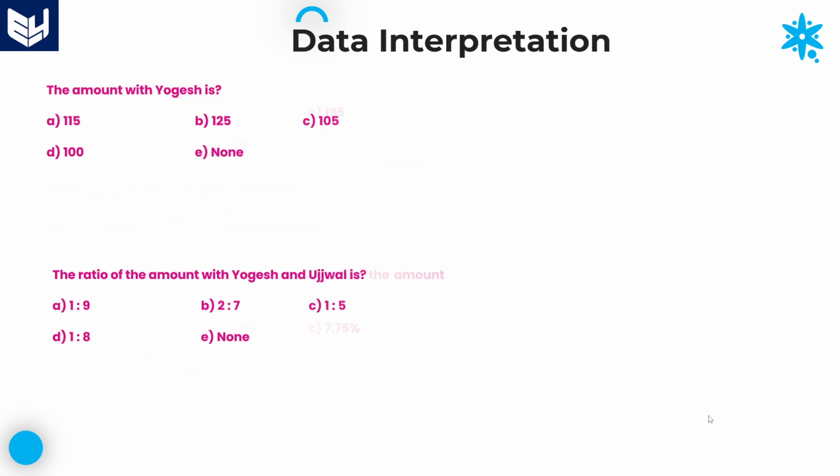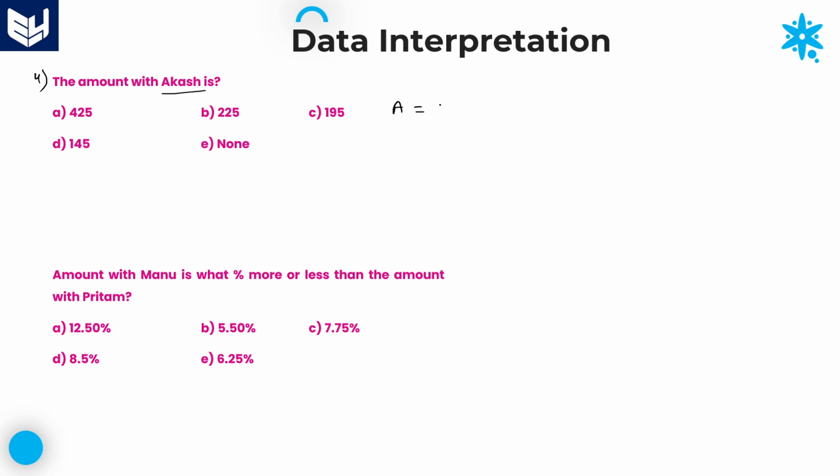425. That is the answer for this question. It is a direct question that we already calculated. Among the options, 425 is there at option A. So option A is the right answer for this question.